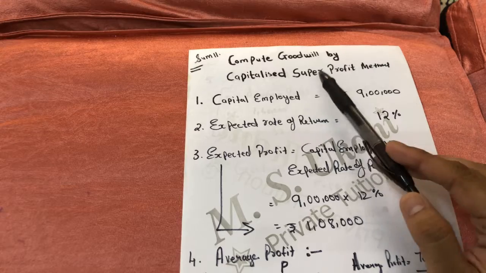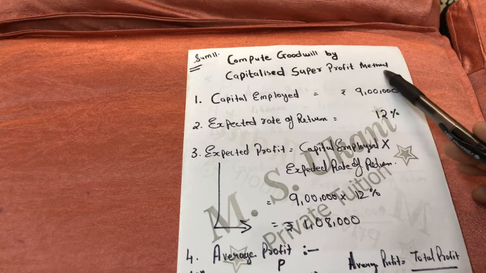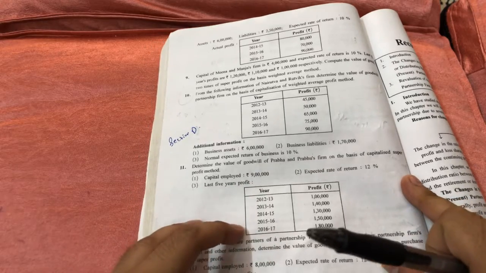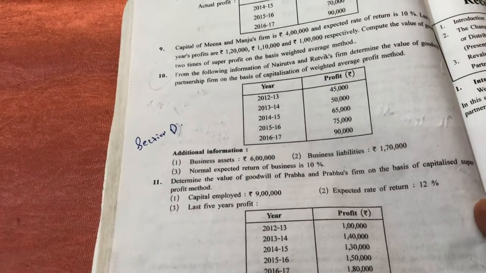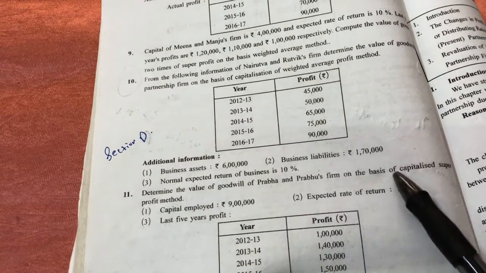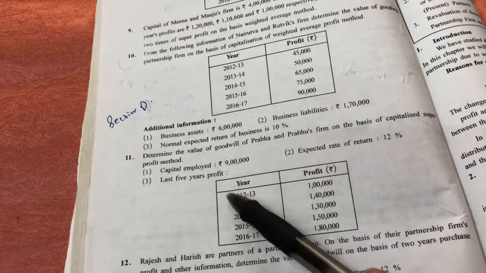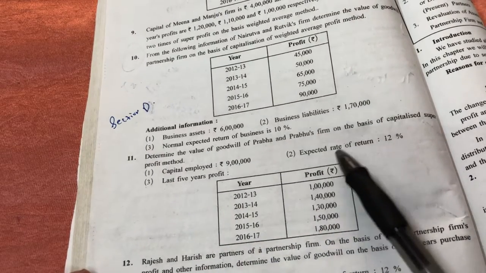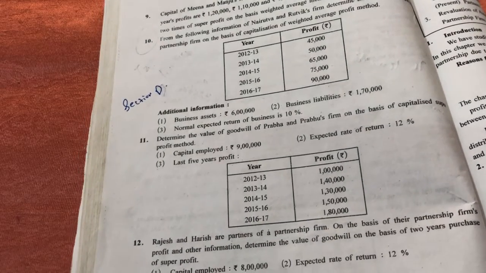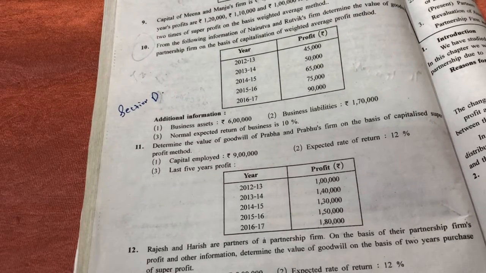While calculating this method there are a total of 6 steps, as we have studied in the super profit method. So let us read the question. Question 11: Determine the value of goodwill of Prabha and Prabhu firm on the basis of the capitalized super profit method. The instructions given in the sum are capital employed 9 lakh, expected rate of return 12%, and the last 5 years' profit is also given. So in this way the question is there. Now let us move towards the answer.